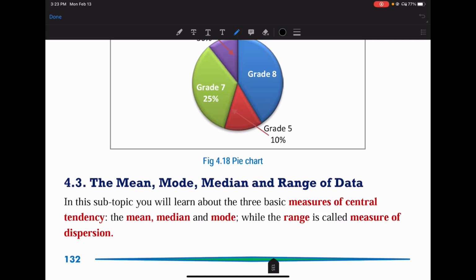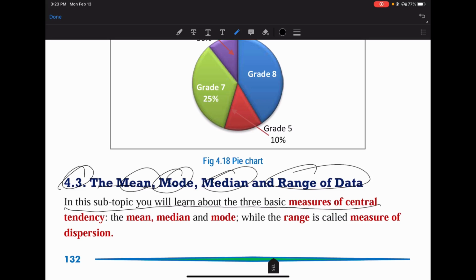በባለፈው ቪዲዮአችን ስለ ታሊ ማርክስ ላይን ግራፍ እና ፓይ ቻርት ነበር ያየነው። አሁን ቪዲዮአችን ደግሞ 4.3 ገብተናል: the mean, mode, median and range of data. In this subtopic you will learn about the three basic measures of central tendency: mean, median and mode, and the range, which is called the measure of dispersion. Okay, range we call it measure of dispersion; mean, median, mode we call them